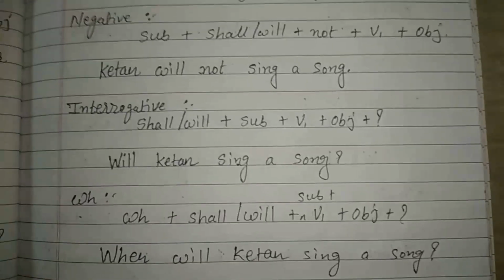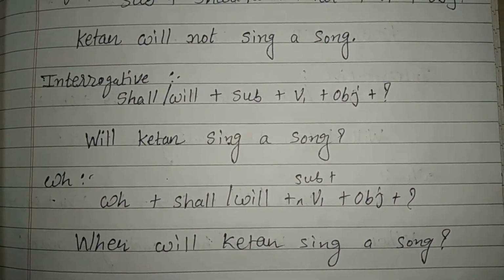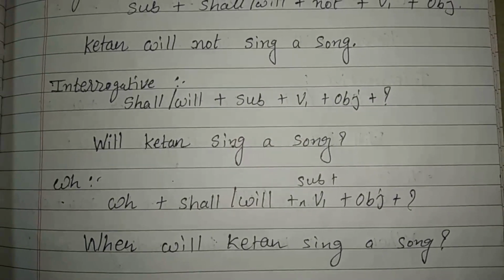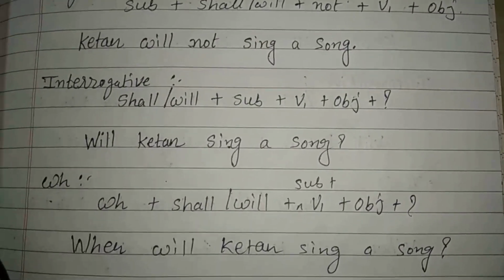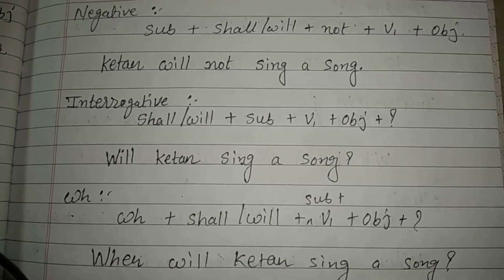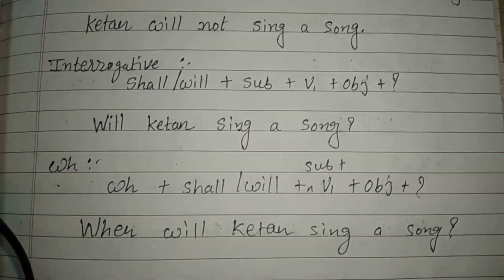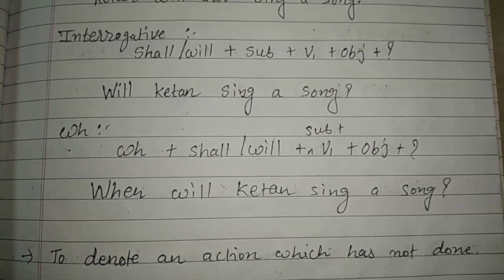The third type of sentence is the interrogative sentence. The format is shall or will plus subject plus V1 plus object plus question mark. Question mark is very important. The example is, will Ketan sing a song? Now let's see the WH question.